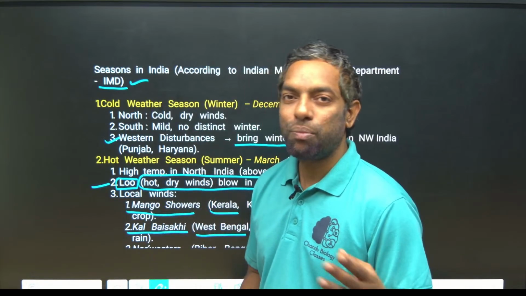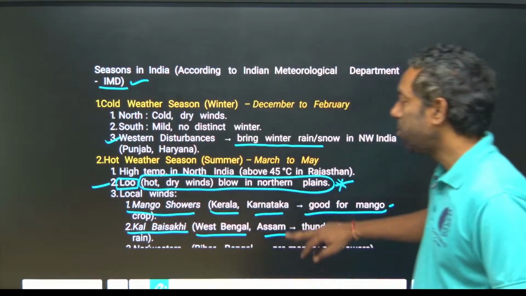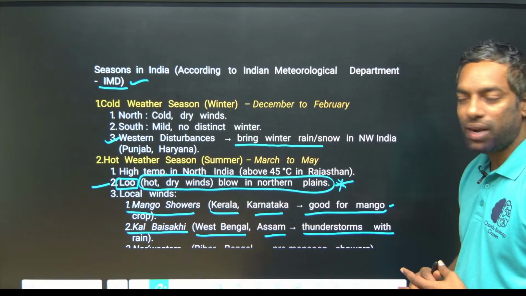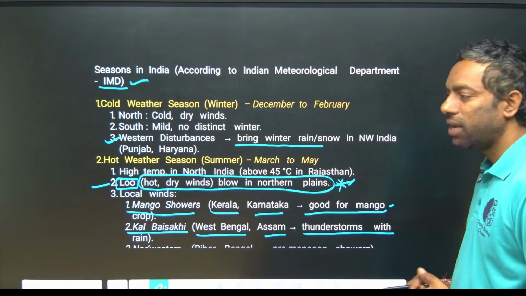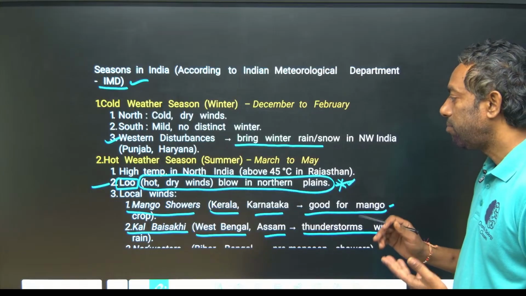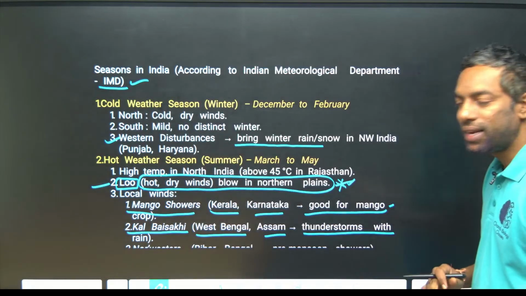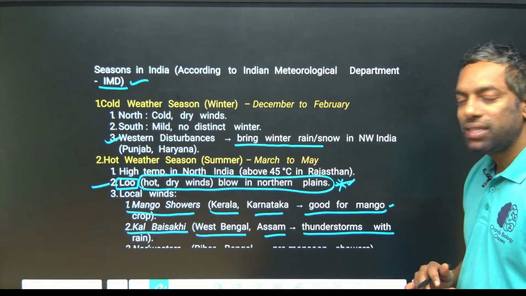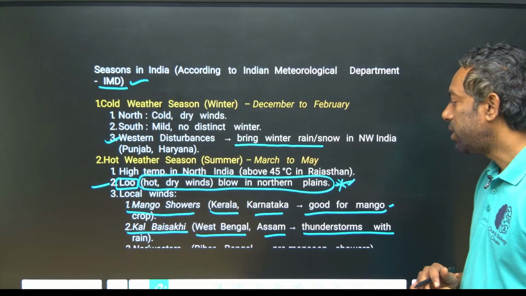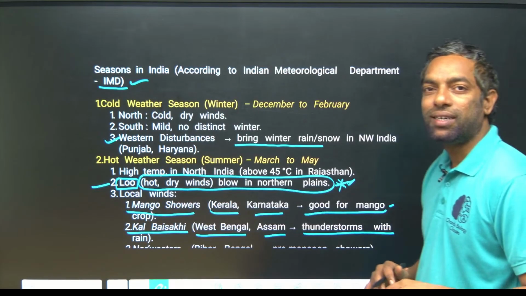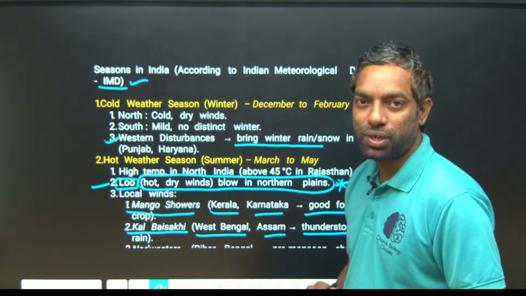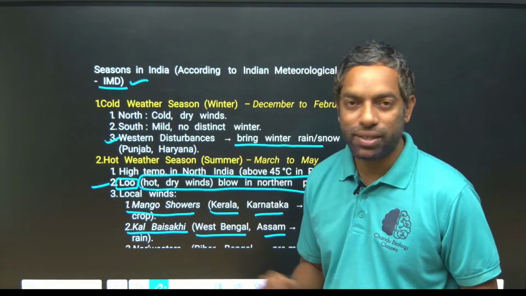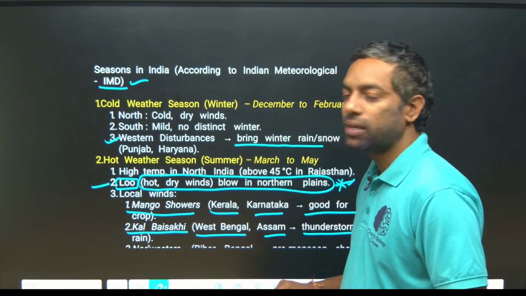Most important, you have to keep in mind what is Lu: hot dry winds blowing in North India, especially the northern plain, the Indo-Gangetic plain. Mango showers are the first pre-monsoon rains in Kerala and Karnataka. Kal Baisakhi is relevant to West Bengal and Assam, their first thunderstorm, and there is a festival also. Guys, they can ask you such questions.